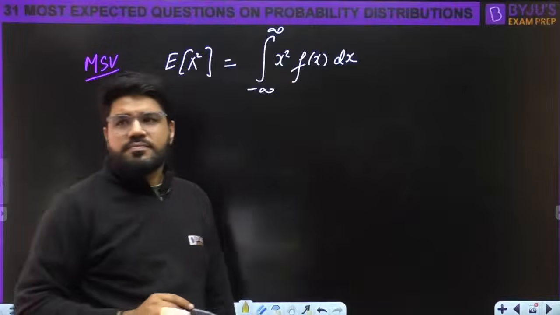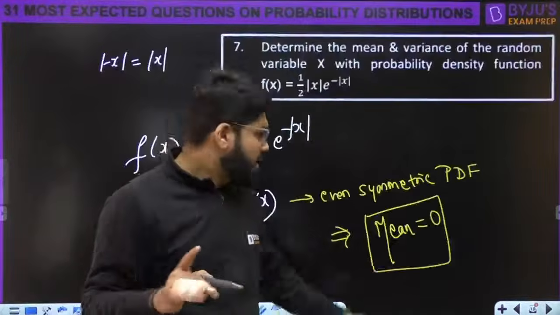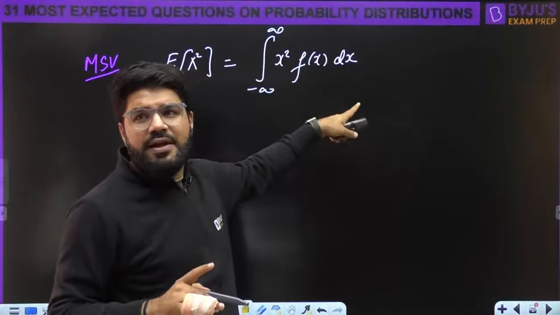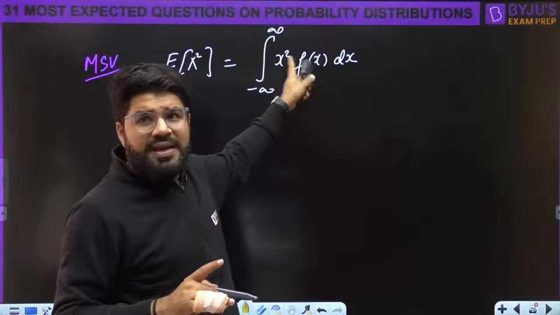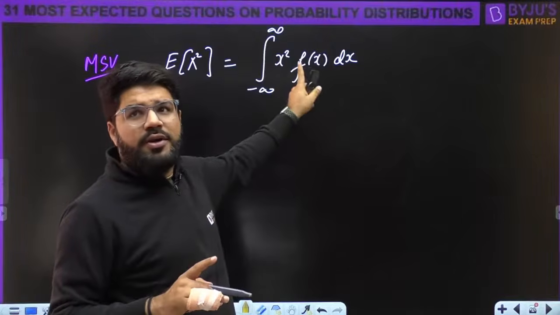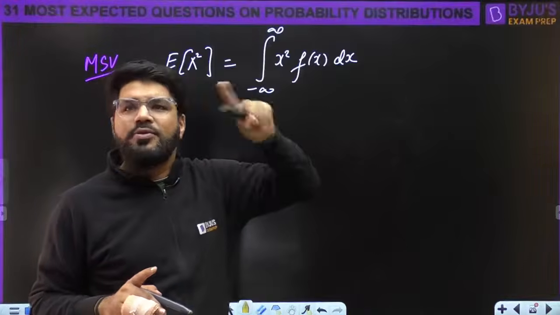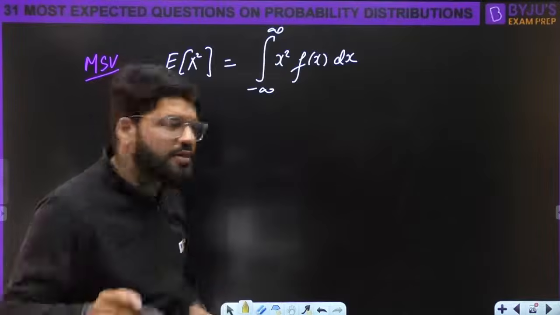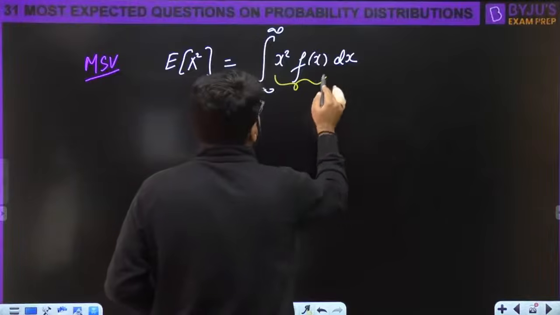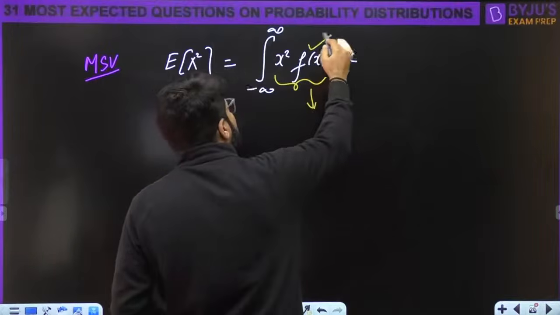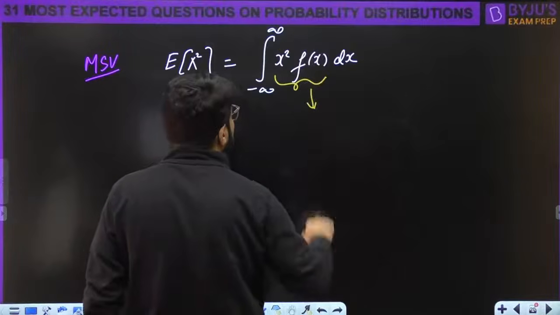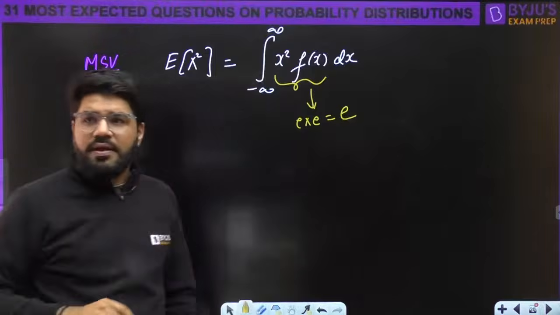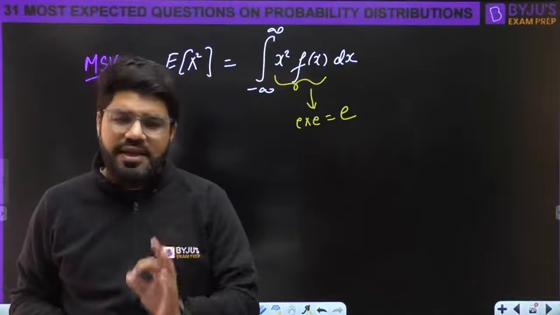Because the mean is integral x f(x). f(x) is even, I'll give you the hint orally, Akhila. f(x) is even, but x is odd. Odd into even is always an odd function. Now think about this: what is the integral from minus a to a of an odd function? You'll get your answer. Now here it is x square f(x). f(x) is also even. x square is also even. And this is like even into even, which is an even function. Even into even is always an even function.